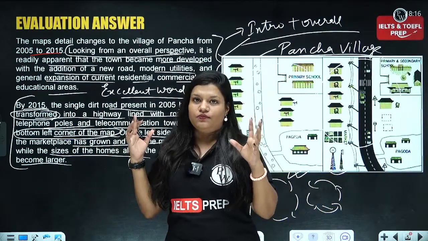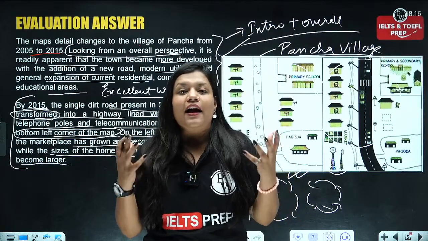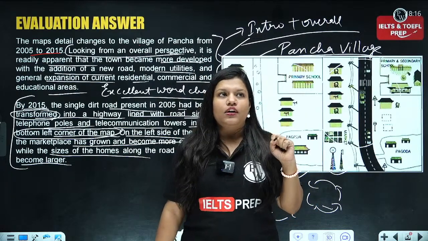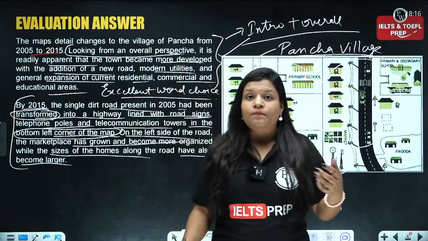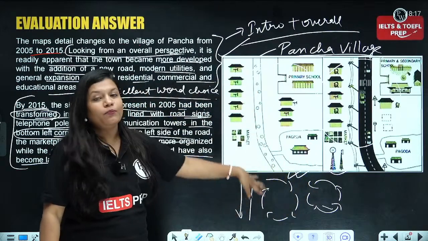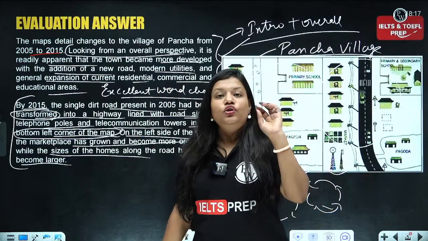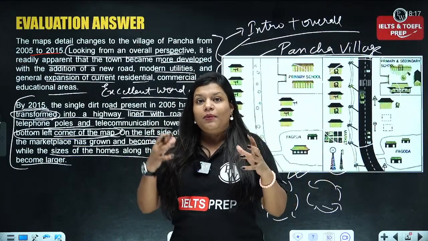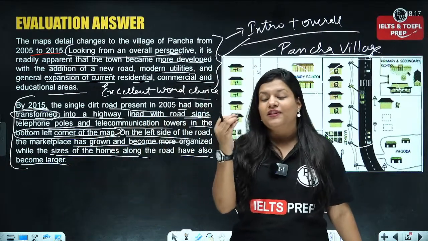Again, it is a language. Okay. A language is at its best when it comes with clarity and a sense of improvised thinking and synchronized thinking. Okay. So, for some it can be the top and bottom method. For some it can be the clockwise and anti-clockwise method. So, whichever method you as a candidate are going to choose for your answer, you think, okay, I will be able to describe better in this method, I think that is the best method for you.